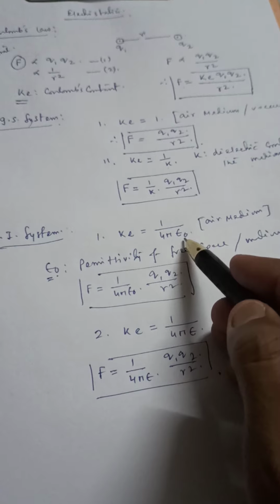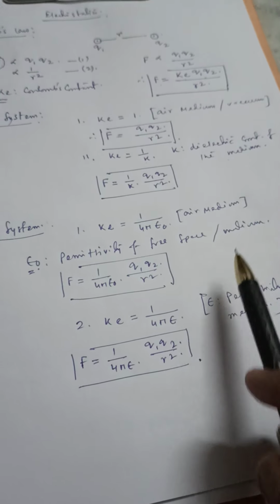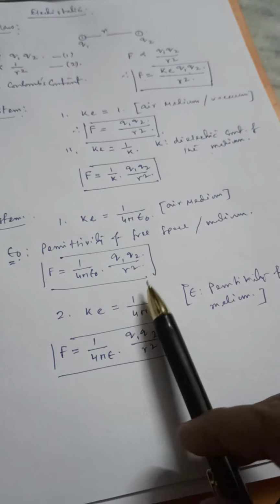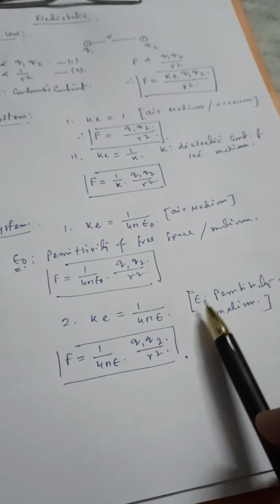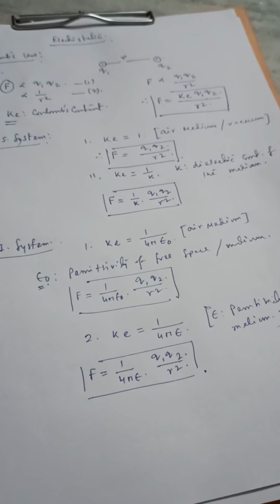There is a special value of this epsilon 0, and if I go for another medium which is not air in SI system, then it is replaced by 1 by 4 pi epsilon. Epsilon is the permittivity of that medium. So these are the 4 different forms of Coulomb's law.